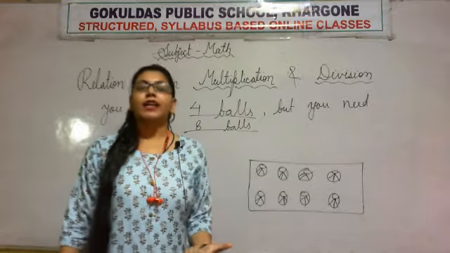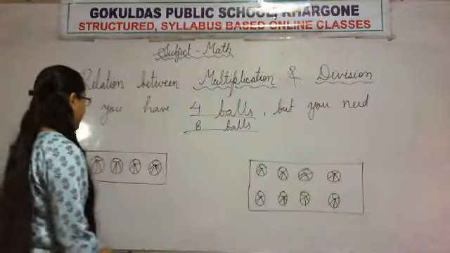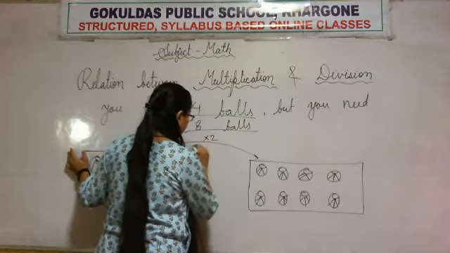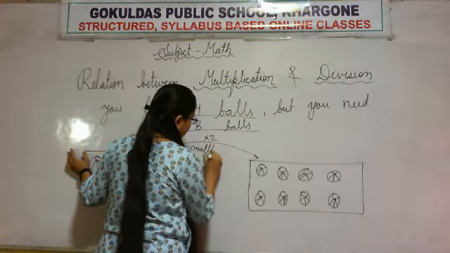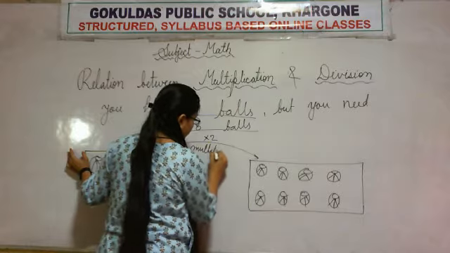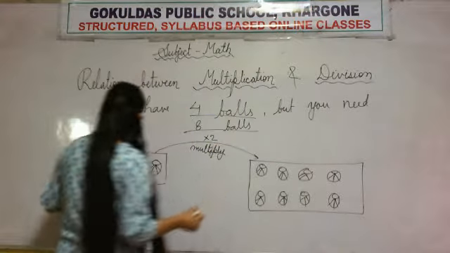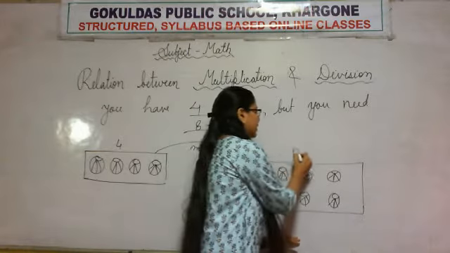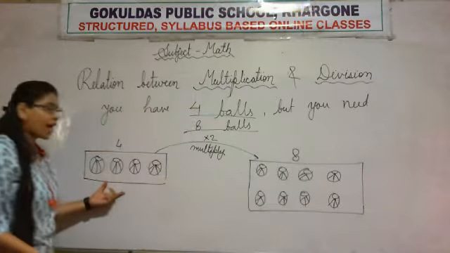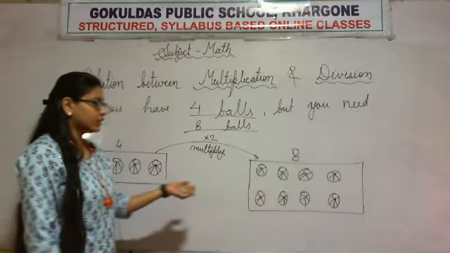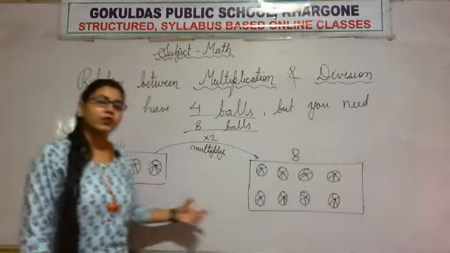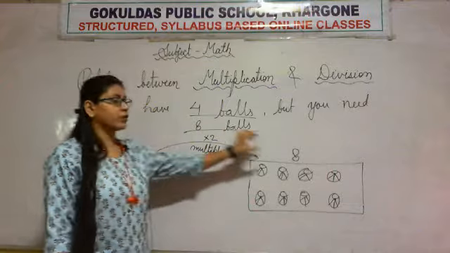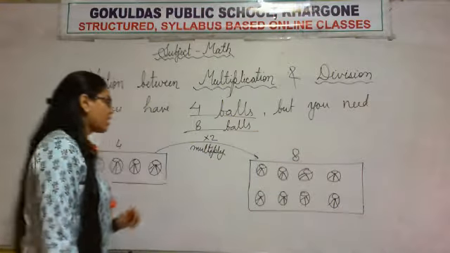So you know multiplication. If you multiply 4 by 2, then you will get 8. So if you have 4 balls and you need 8 balls, you will just multiply it by 2, because 4 into 2 is equal to 8.